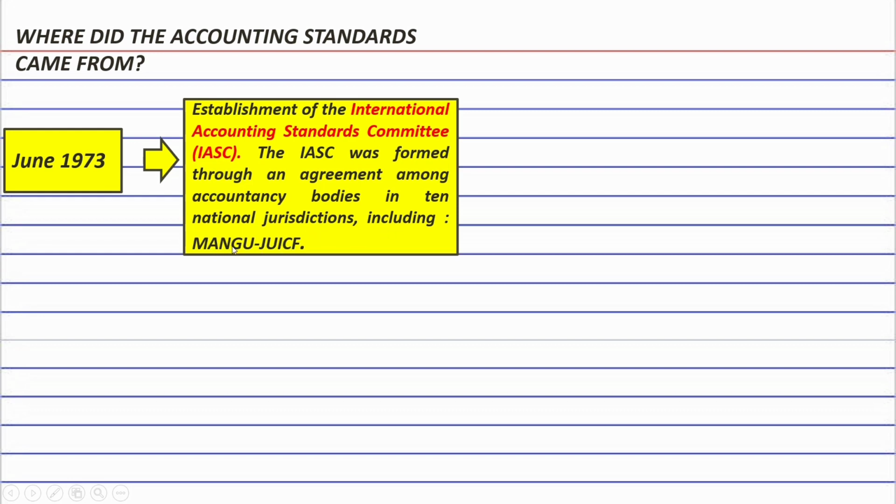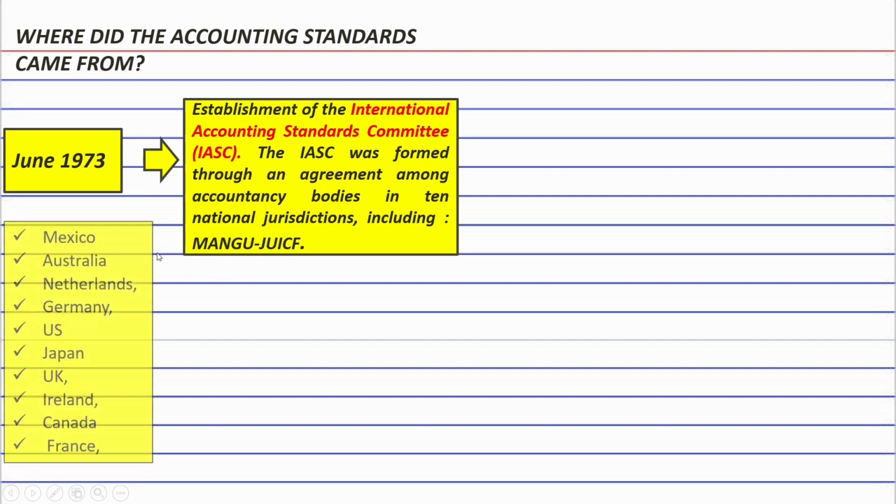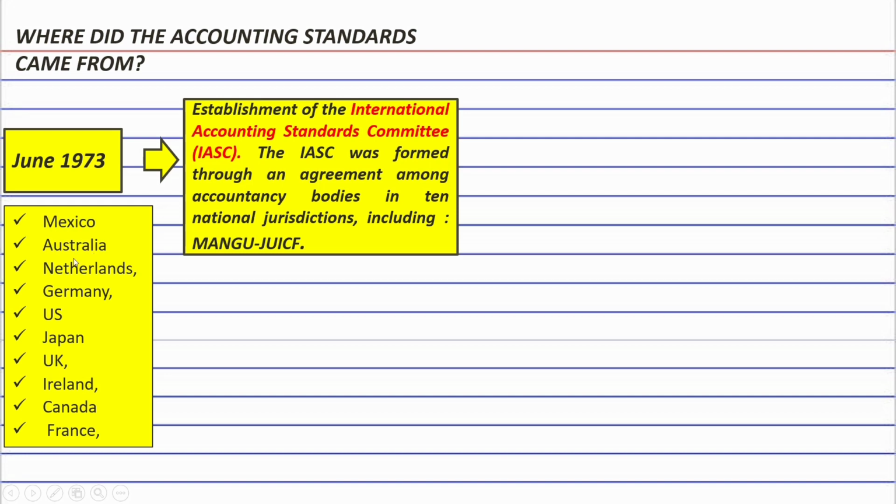I have here an acronym which sounds like mango juice, but the letter O in mango is changed with the letter U, and the last letter in juice, instead of letter E, was changed to letter F. I've done this for easy memorization. Anyways, we have the following countries: Mexico, Australia, Netherlands, Germany, US, Japan, UK, Ireland, Canada, France.